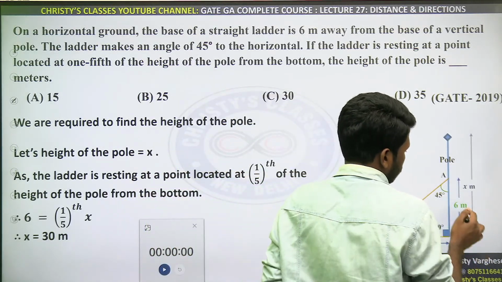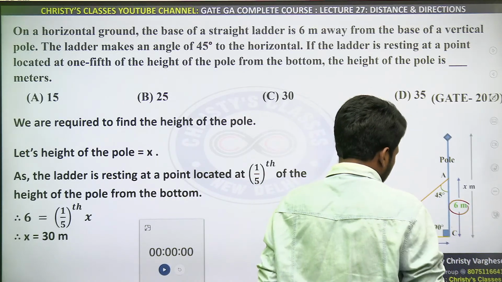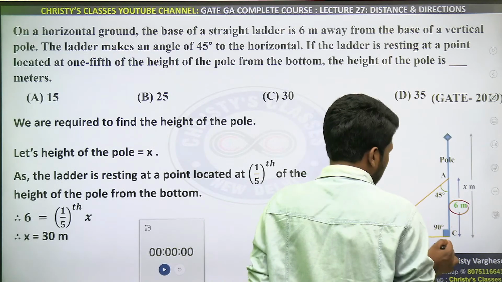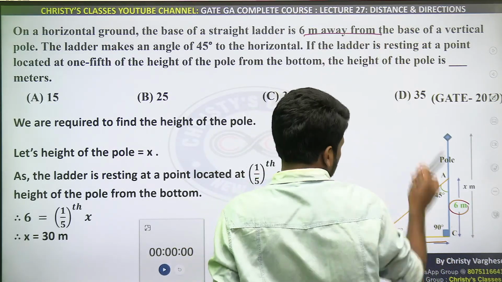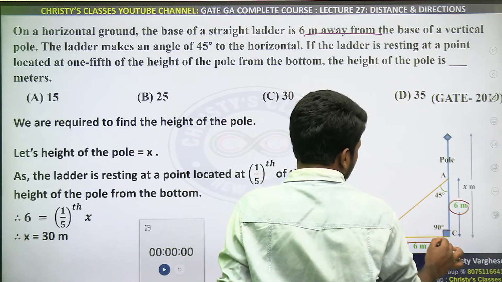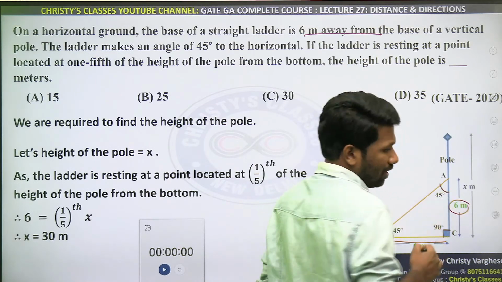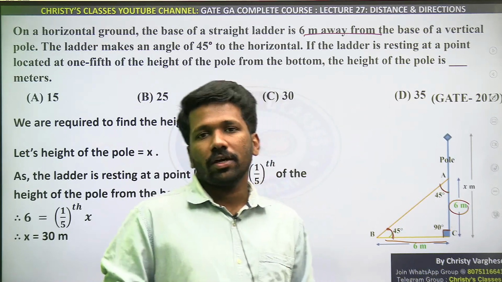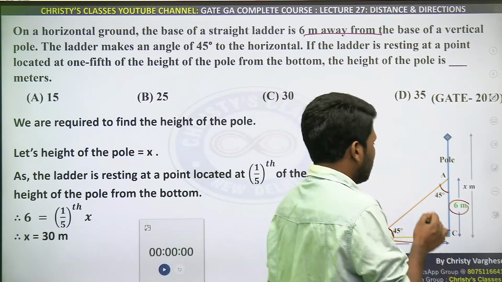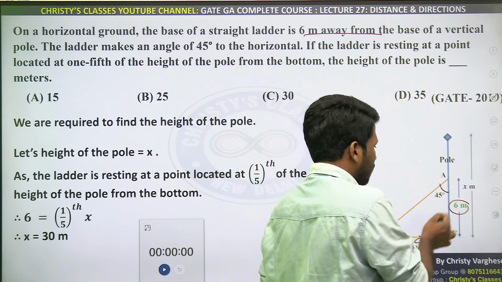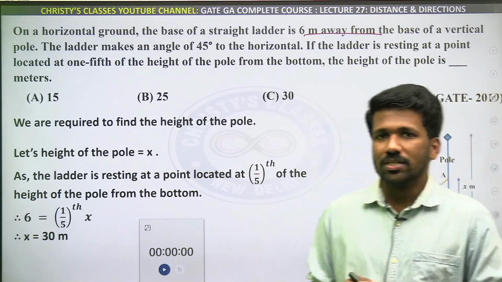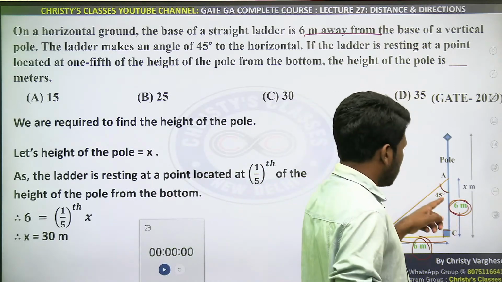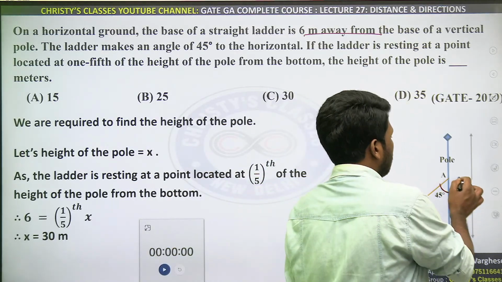If I consider this is x, this will be 1/5 of it. Before that, this is 45 degrees, right? Using the property of a triangle, first of all you can find this. How? The question says that this is 6 meters, where it is written 6 meters away from the base. So this length is 6 meters. This is 45 degrees and this is 90 degrees, right? So by the angle sum property, the third angle should also be 45. One angle 90, one angle 45, so the third angle must be 45. 180 minus 45 minus 90 is 45. That means this is an isosceles triangle. Since it is an isosceles triangle, this is 6 meters so this will also be 6 meters, because two sides of an isosceles triangle should be equal. Which two sides? Opposite sides of equal angles are equal. That means opposite 45 is 6, opposite 45 is 6, both should be 6. So this length is 6.